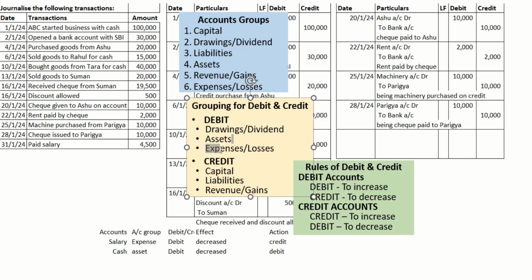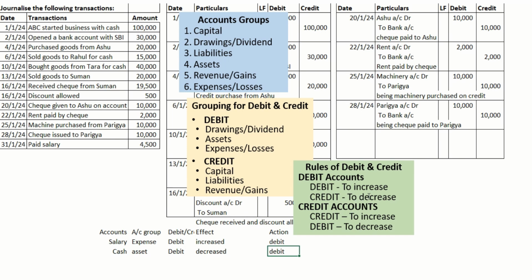Both have the same aspect. Asset and expense come under the debit category. Salary upon payment, a new expense is coming in our books. An expense is getting increased. Upon payment of cash, cash balance is getting decreased. Debit increase, we need to debit.